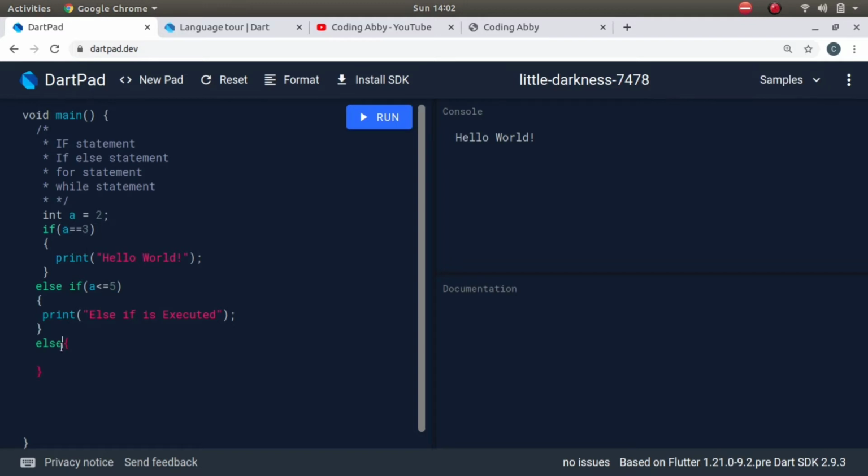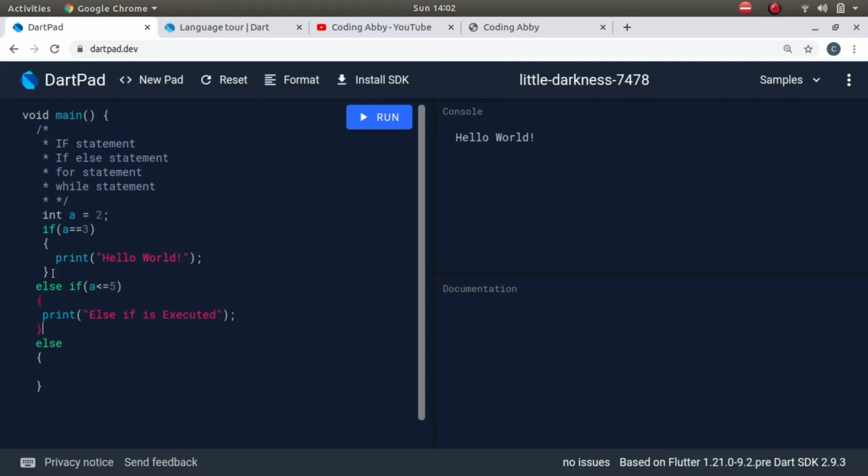Similarly this can be here, whatever it might be, it's acceptable. Now it can be followed by an else condition, and again we can have multiple else if conditions between here and this else.